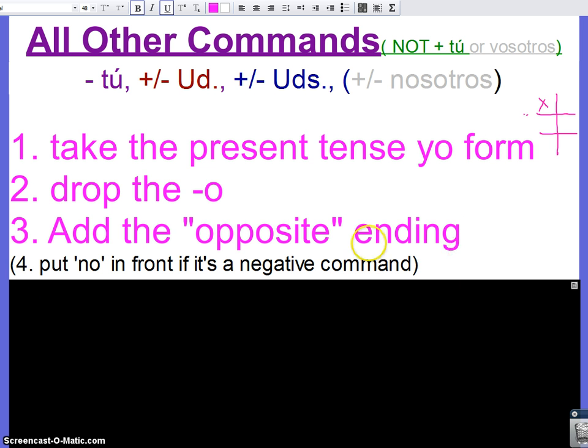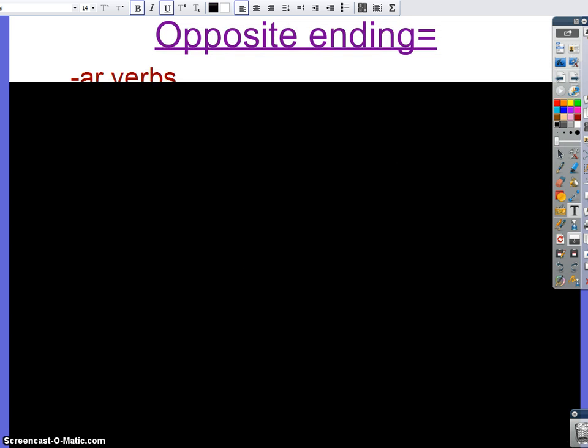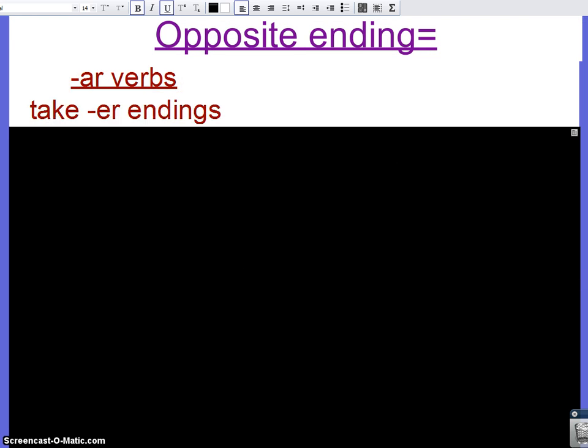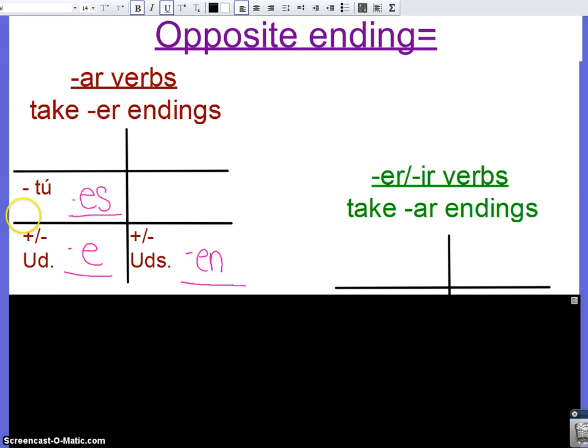What does the opposite ending mean? Well, let me show you. It means that if it's an AR verb, it will take ER endings. So you know that AR verbs are usually o, as, a, amos, áis, an. So instead, if you're going to give a negative tú command, es, affirmative or negative usted, e, and affirmative or negative ustedes, en. Why are these boxes affirmative or negative and this one's only negative?